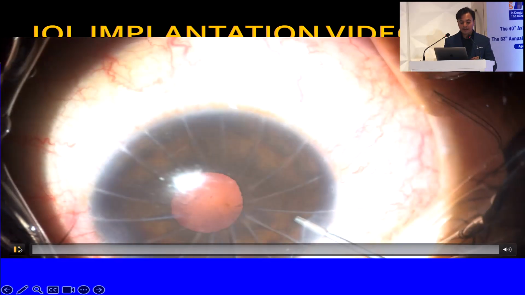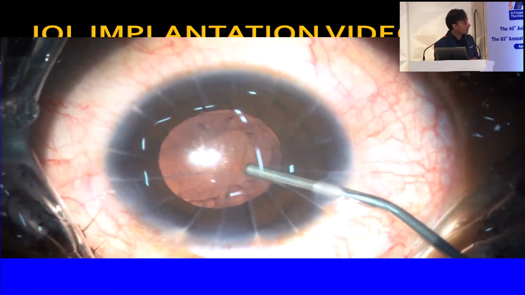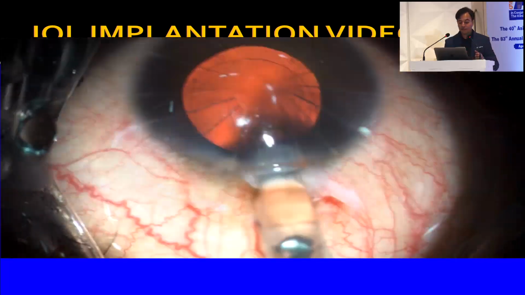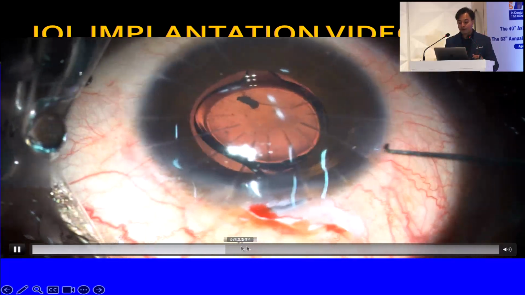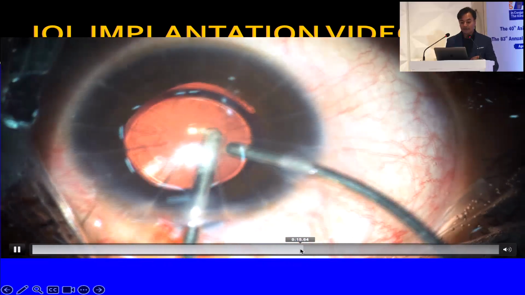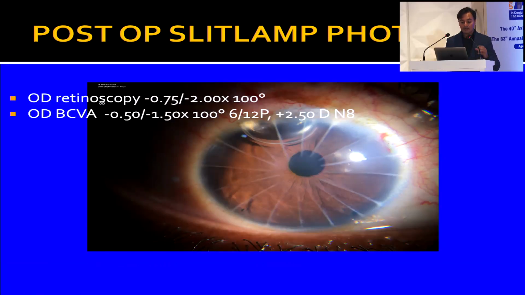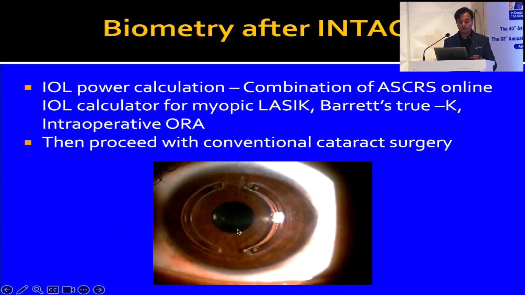And then you go back to the patient at the same time, or you can also go back the next day, refill the chamber, and implant the lens which has come through this new pearl of intraoperative or post-operative retinoscopy-related IOL power calculation. And when we have done these retinoscopy-dependent IOL power calculations, we have seen extremely good outcomes. In fact, as against the literature, in the 38 patients that we have seen so far, more than 90% of patients are within plus minus 1 diopter.